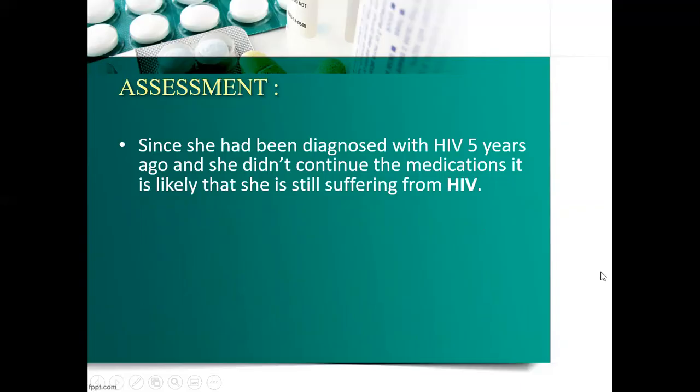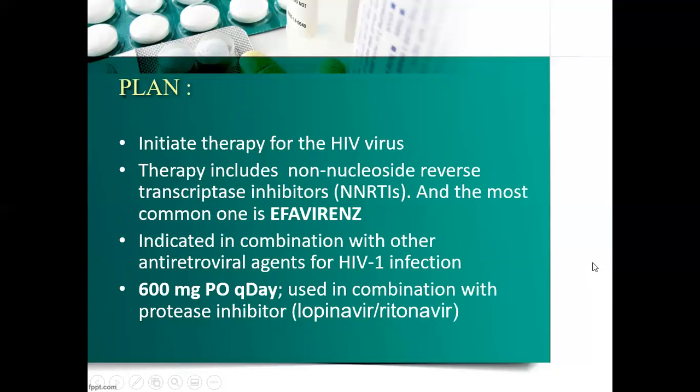Assessment. Since she had been diagnosed with HIV 5 years ago, she didn't continue the medication. It is likely that she is still suffering from HIV. Plan that I would recommend is to initiate therapy for the HIV virus. Therapy includes NNRTIs and the most common one is efavirenz. It is used along with the other antiretroviral medications.